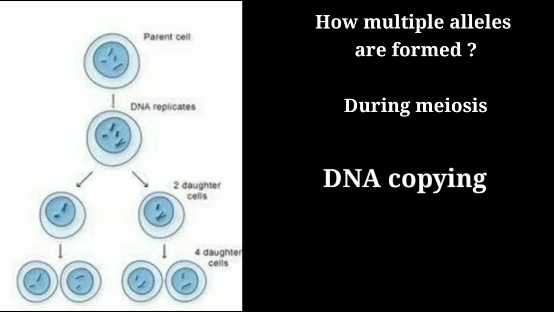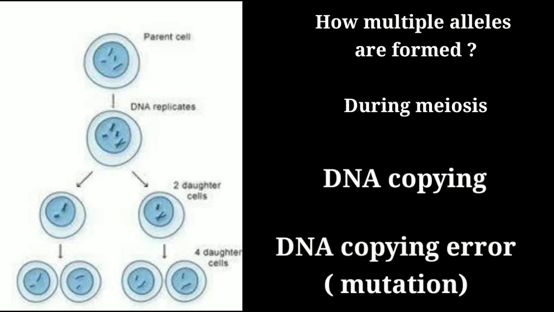Now, during that copying process, there can be some copying error, and that error is termed as mutation. Due to those errors, alternative alleles can occur in between the dominant allele and the recessive allele.